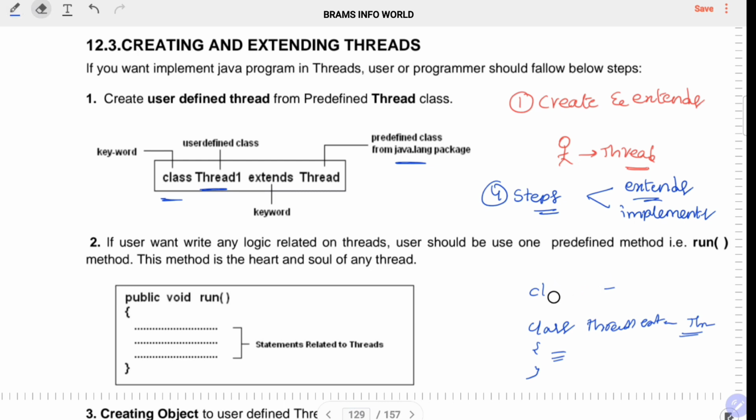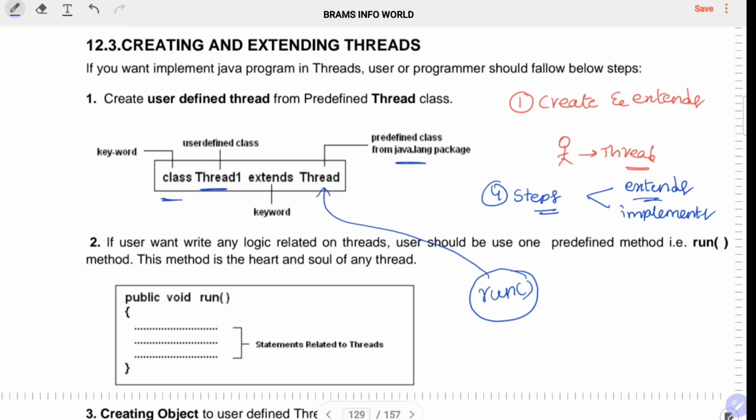Let's talk about step number 2. Step 2 is to write any logic related to the thread. The logic must be defined under the run method. Run is a predefined method that belongs to the Thread class.